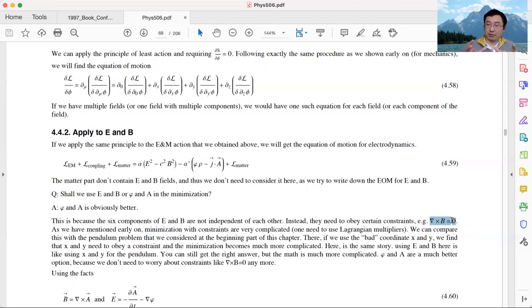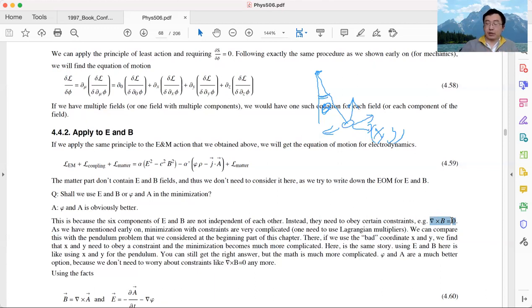This type of constraint means E and B are a bad set of coordinates for the variation principle, similar to the pendulum problem. In the beginning of this chapter, we studied a pendulum problem, where we have 2 options for the coordinates. One is to use the angle theta, which gives a coordinate describing the motion of the pendulum. Another is to use the x and y coordinates of the mass point.